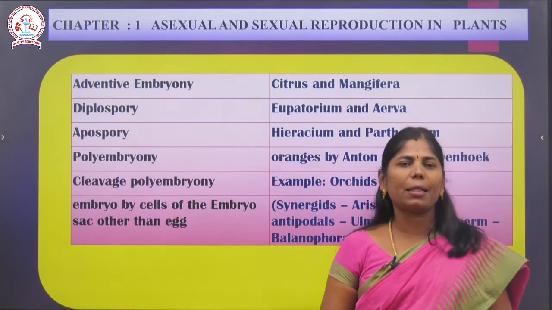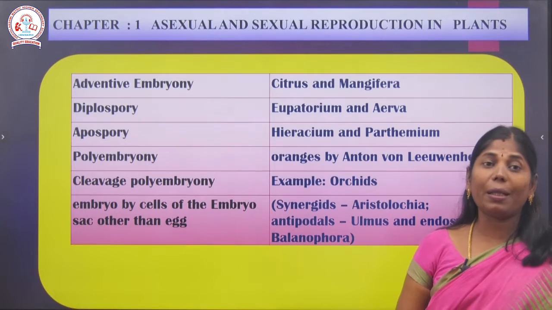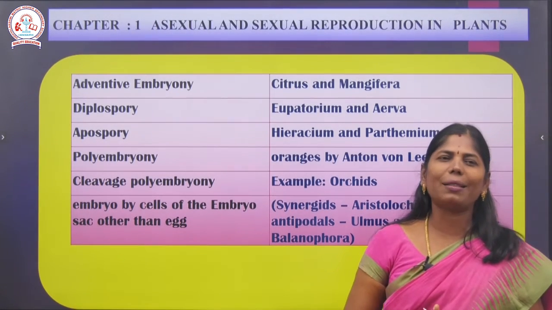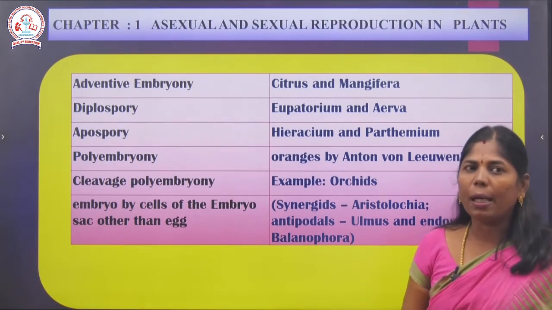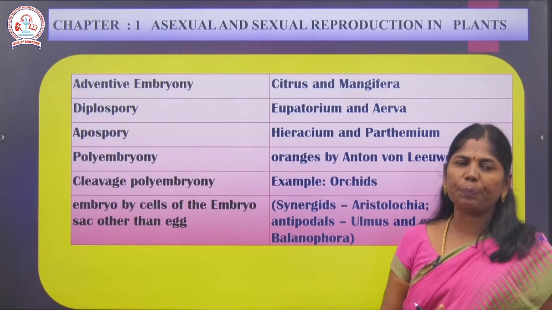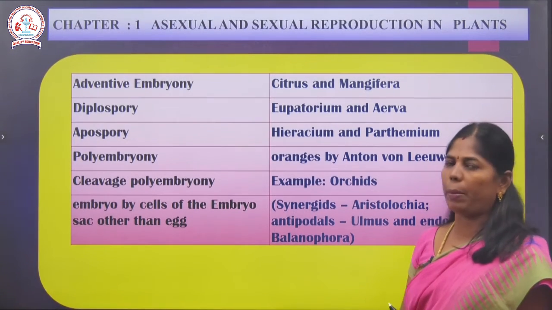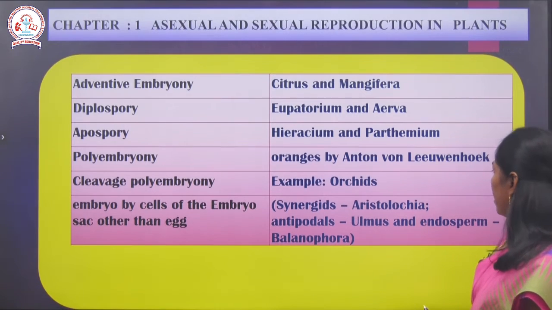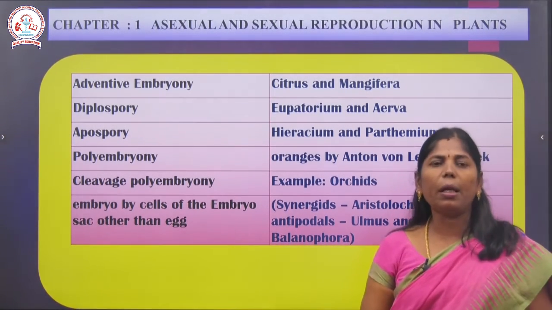Polyembryony was introduced by Anton van Leeuwenhoek. Cleavage polyembryony example: orchids. And embryo by cells of the embryo sac other than the egg. Where does the embryo form from? In the embryo sac, apart from the egg, there are synergids and antipodals. These are haploid, and the embryo can also form from that haploid cell. Examples: synergids in Aristolochia, antipodals in Alium, and endosperm in Balanophora, which gives rise to the embryo.